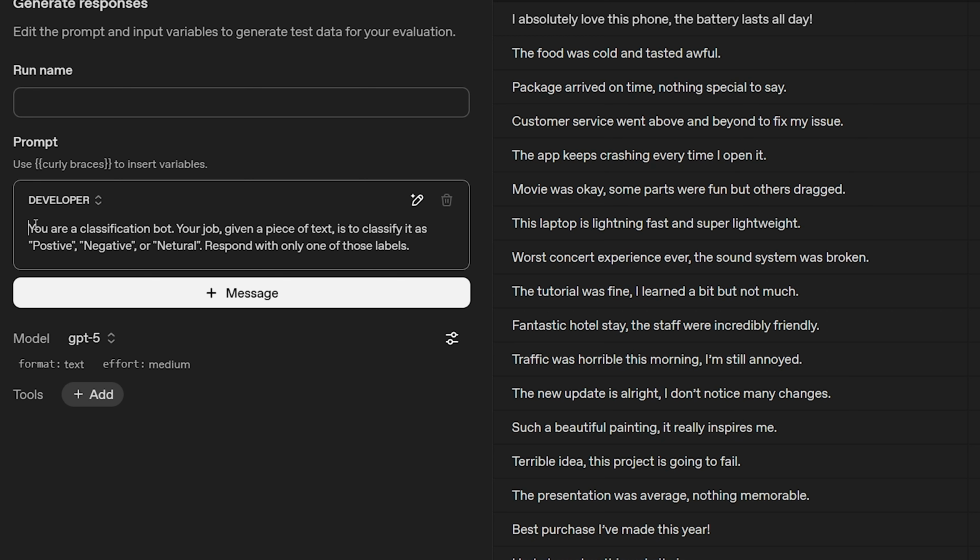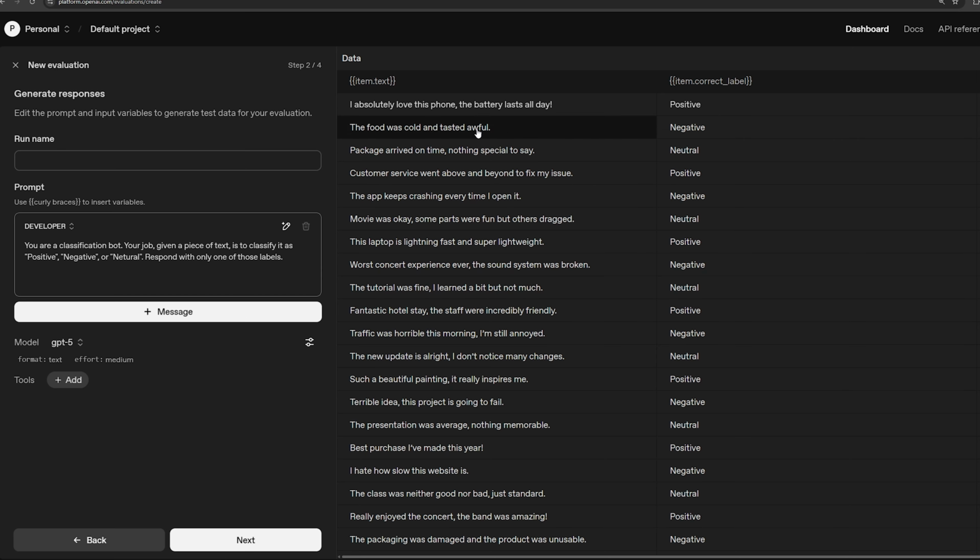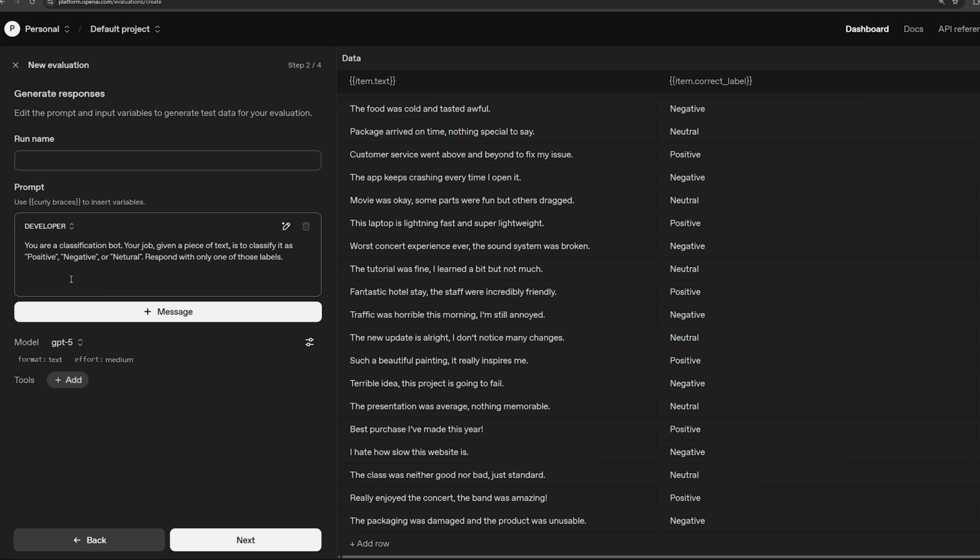So I'm going to simply say you are a classification bot. Your job, given a piece of text, is to classify it as positive, I have to spell positive correctly, negative, or neutral. Respond only with one of those labels, because we don't want it to say other stuff like an explanation. We just want the label itself, and that's the label that we're going to then compare to the correct label that we have in our evaluation set.